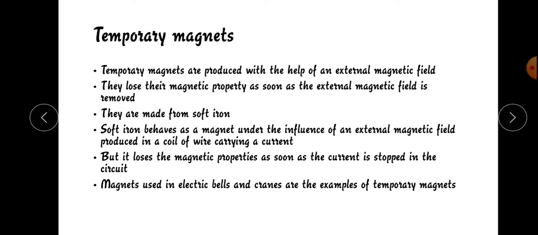They are made from soft iron, which behaves as a magnet under the influence of an external magnetic field produced in a coil of wire carrying a current. It loses the magnetic property as soon as the current is stopped in the circuit. Magnets used in electric bulbs and cranes are examples of temporary magnets.